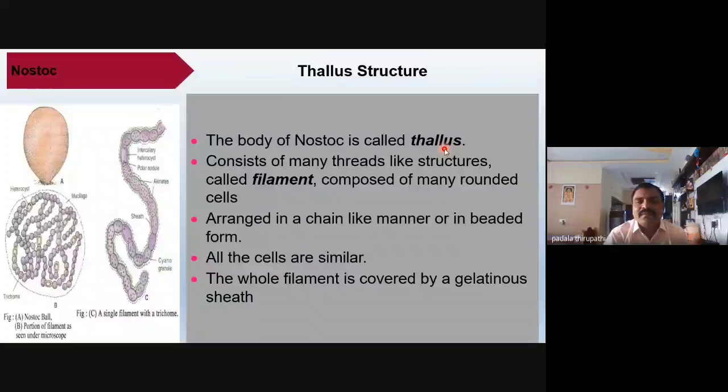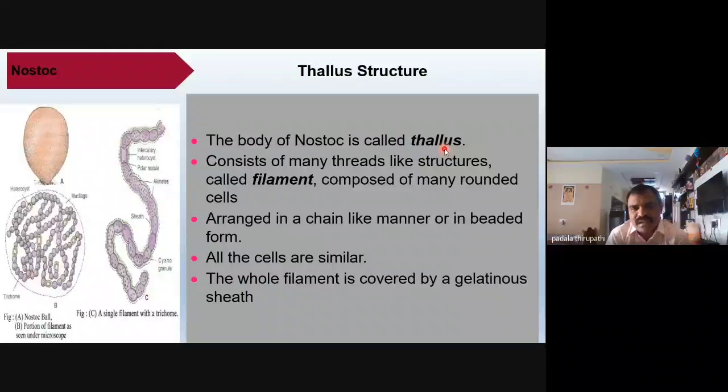Undifferentiated, not differentiated into root, stem, and leaves. There is no differentiation; the plant body is only the thallus. A thallus does not possess any roots, shoots, or leaves. That's why the plant body of algae and fungi we can call a thallus. These are all included in the division Thallophyta.